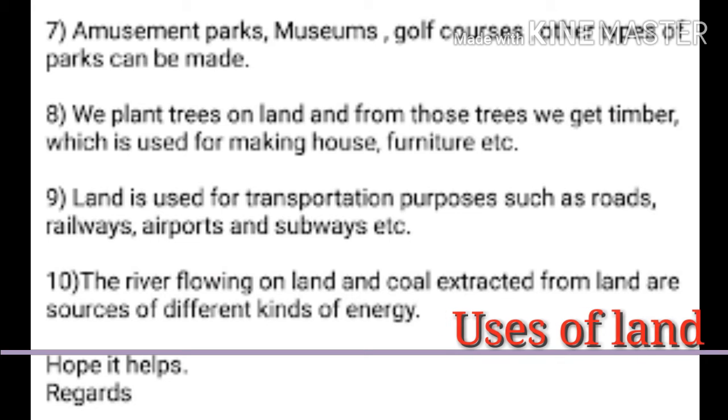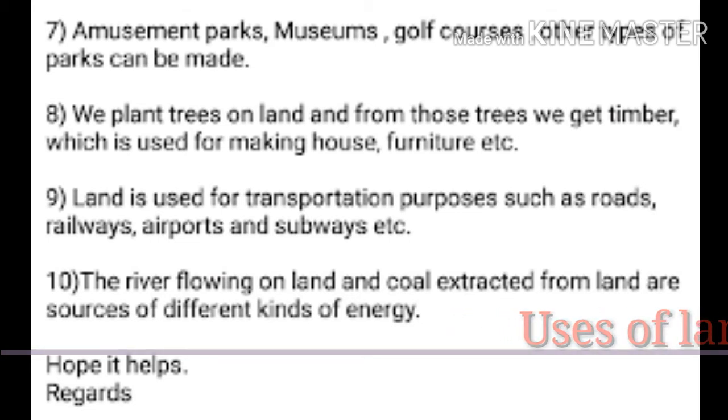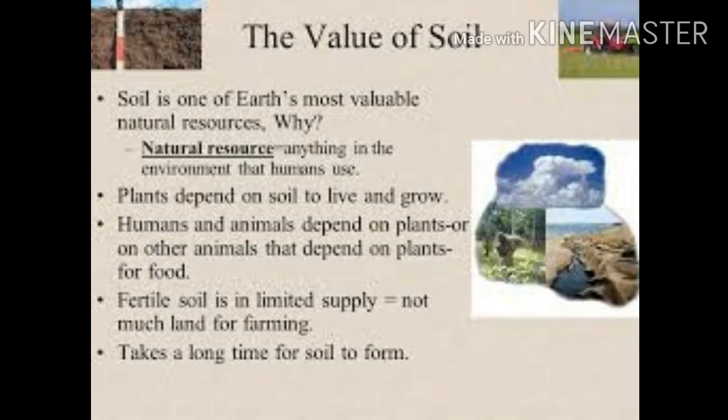Land is used for transportation purposes such as roads, railways, airports and subways, etc. The rivers flowing on the land and coal, etc. from the land are sources of different kinds of energy. That is why land is a very valuable natural resource.